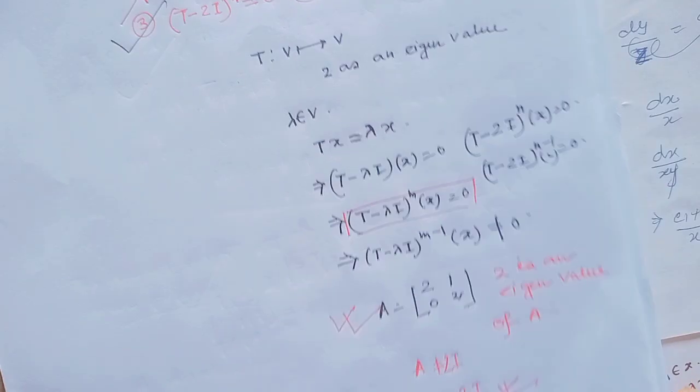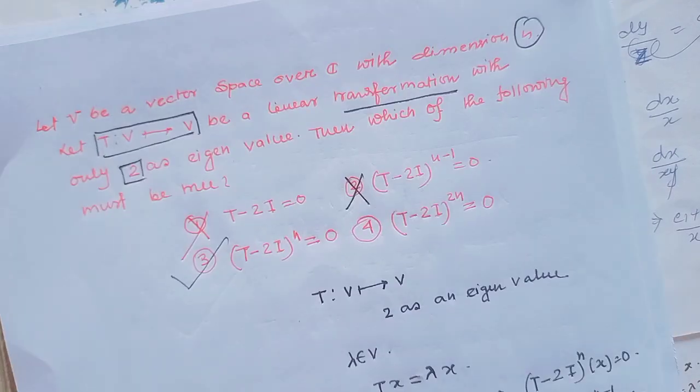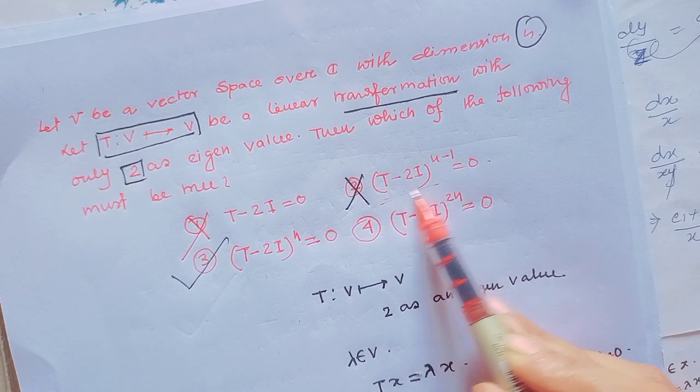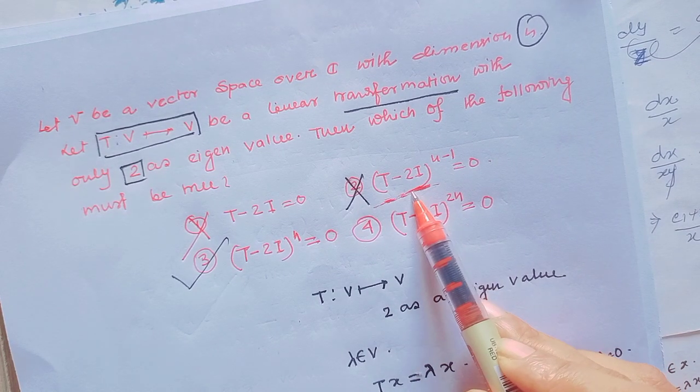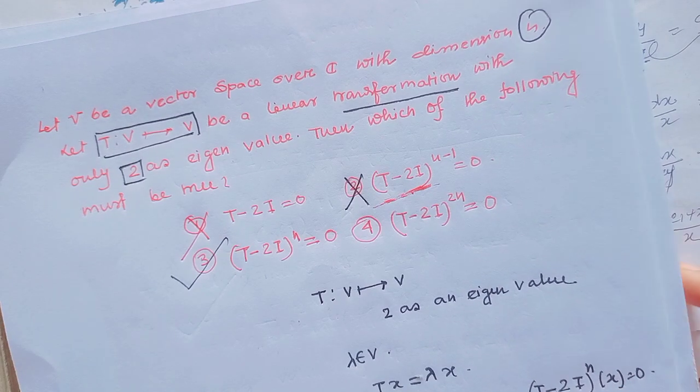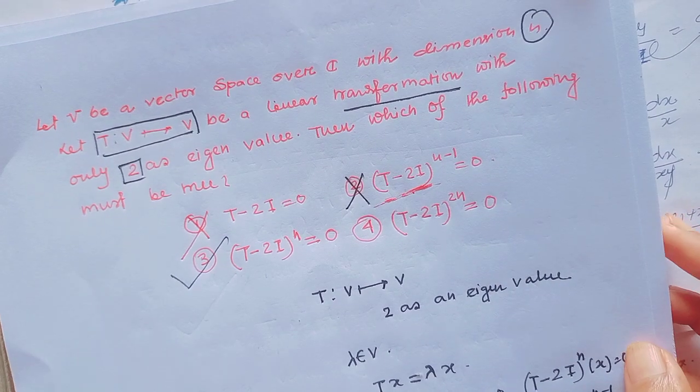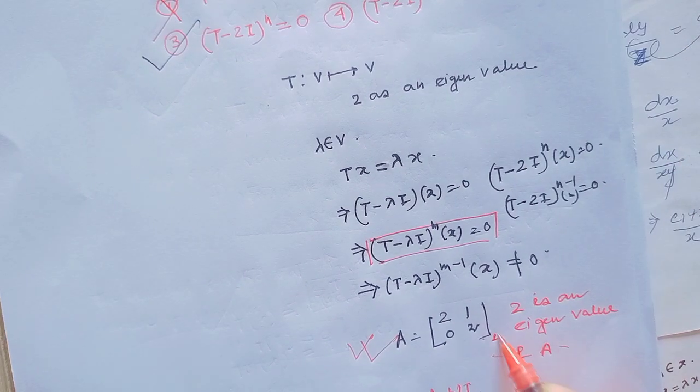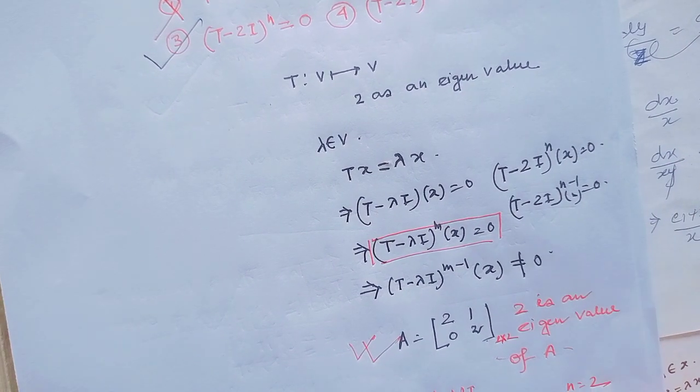Also, by this matrix we can delete option 2, because this is a 2 by 2 matrix, that means n equals 2.